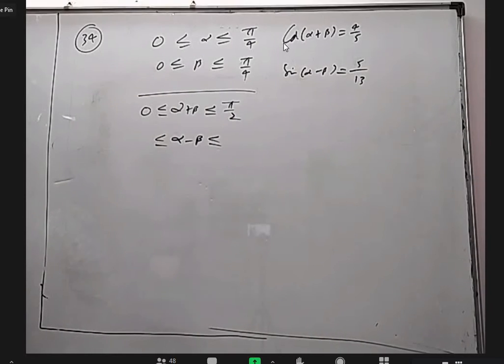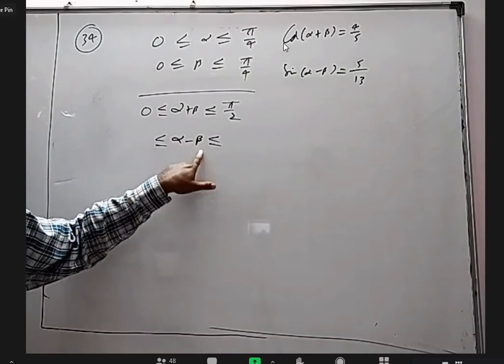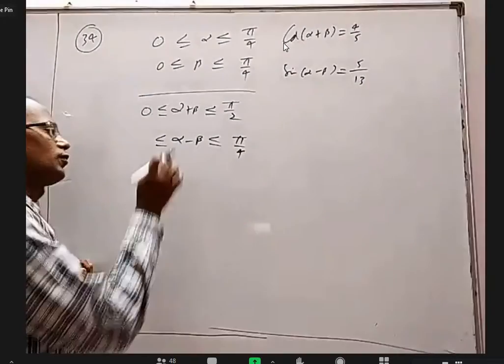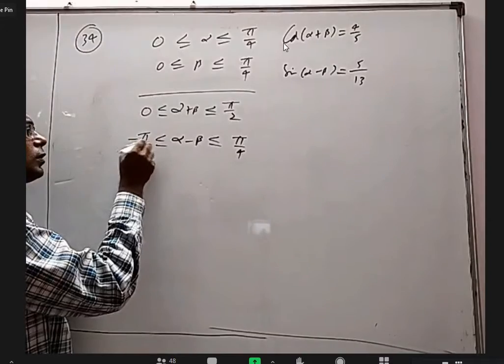Sir, maximum 45 and minimum minus 45. If you want the difference of two things to be maximum, this should be maximum, this should be minimum. Alpha minus beta is 45 to 0, maximum pi by 4. If you want it to be minimum, this should be minimum, this should be maximum: 0 minus pi by 4, minus pi by 4.